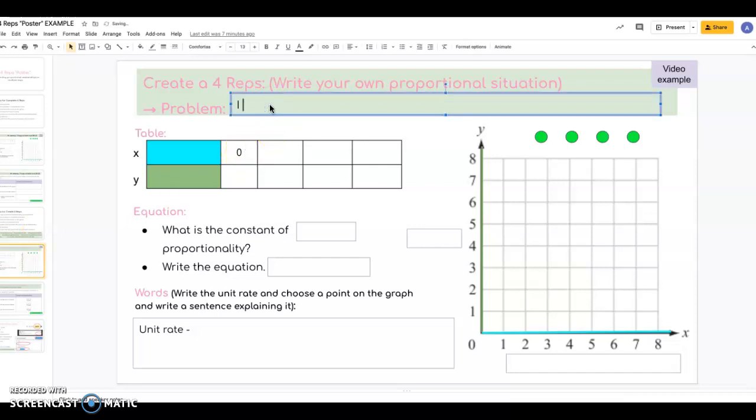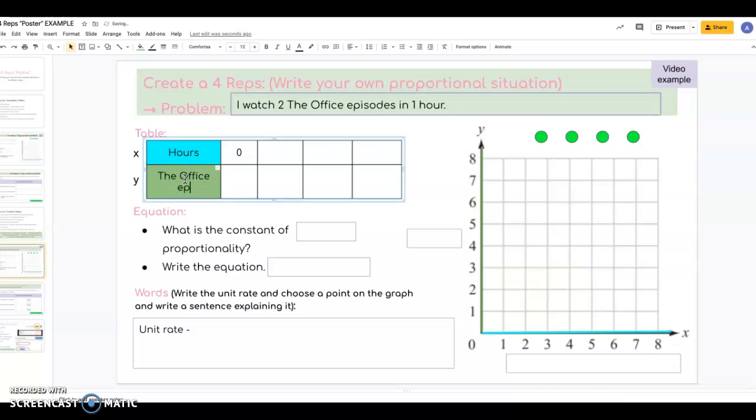So I'm going to say I watched 2 episodes in 1 hour. And then I want to make it specific. So I'm going to say I watched 2 The Office episodes in 1 hour. So then that means here as my X value, that's going to be the amount of hours, because that's my independent value. And then I'm going to put here in my Y box, I'm going to put The Office episodes.